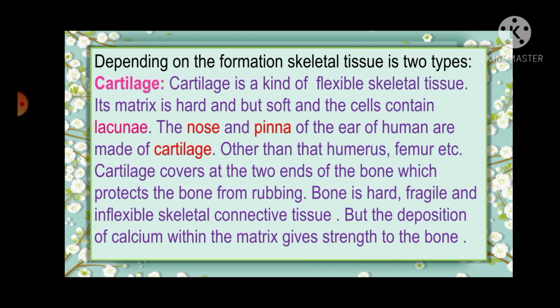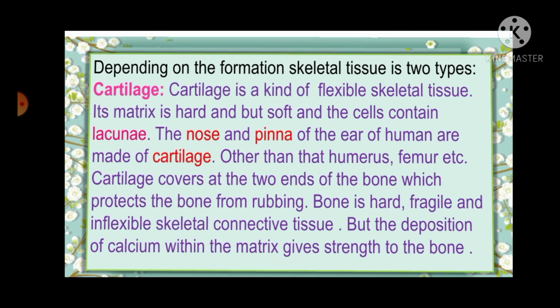The nose and pinna of the ear of human are made of cartilage. Other than that, humerus, femur, etc. Cartilage covers the 2 ends of the bone, which protects the bone from rubbing. Bone is hard, fragile and inflexible skeletal connective tissue, but the deposition of calcium within the matrix gives strength to the bone.